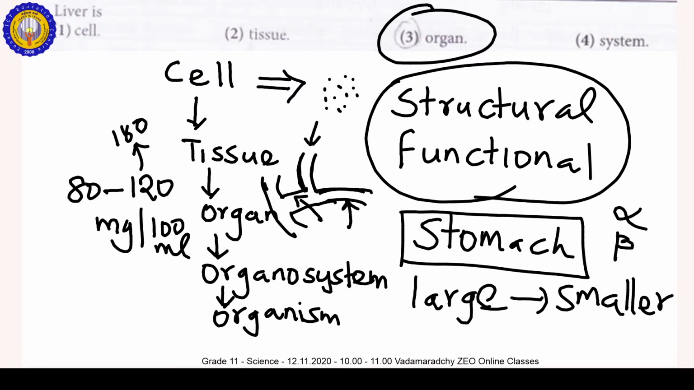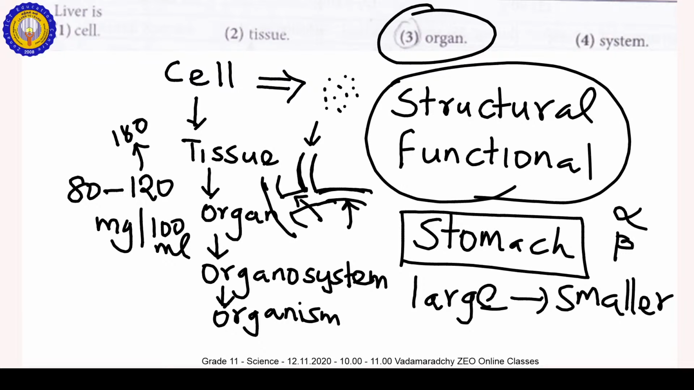Excess glucose, from 120 to 180, is converted into glycogen, and that glycogen is stored in the liver cells. You have to know glycogen is one of the carbohydrates that is stored in the liver.